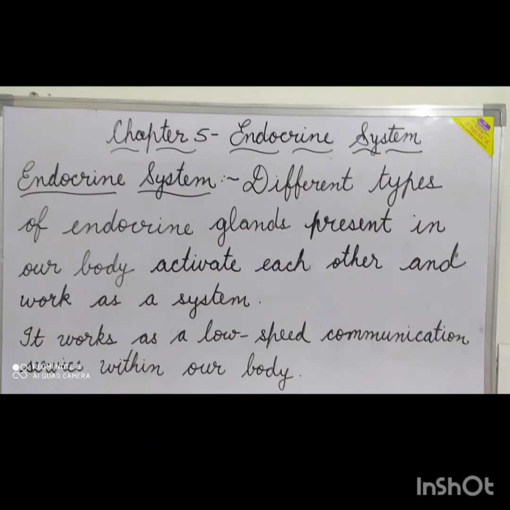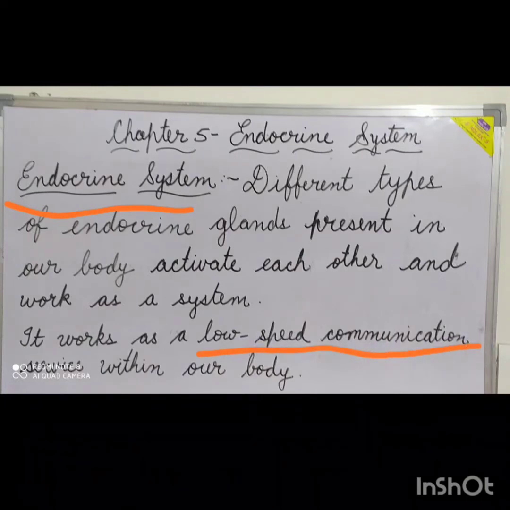The endocrine system. Different types of endocrine glands present in our body activate each other and work as a system, which is called the endocrine system. It works as a low-speed communication service within our body.